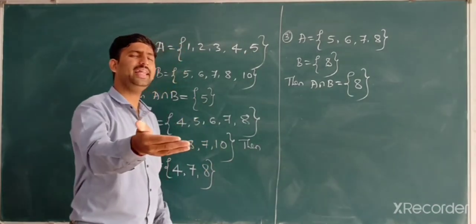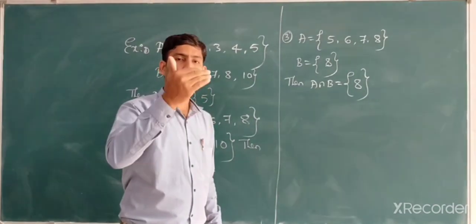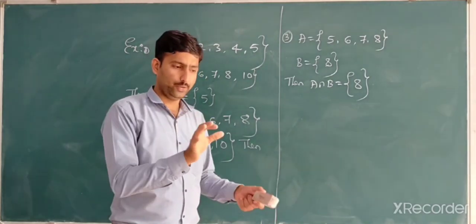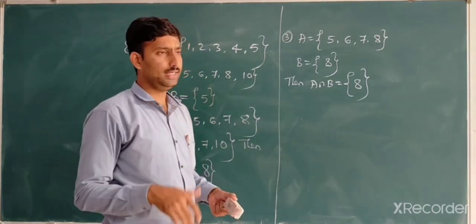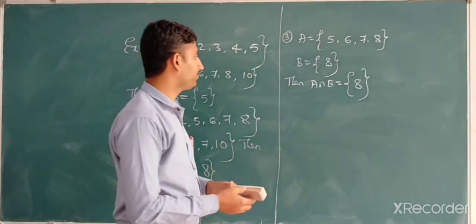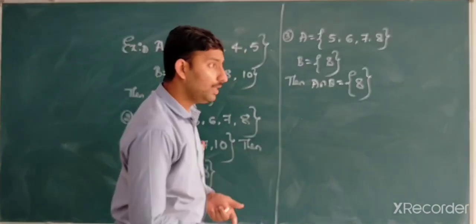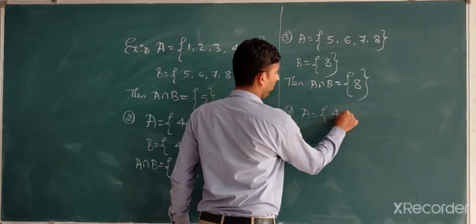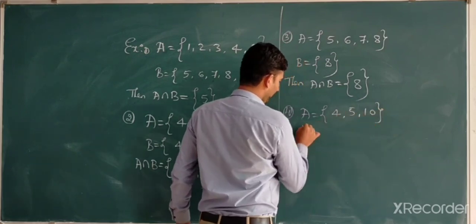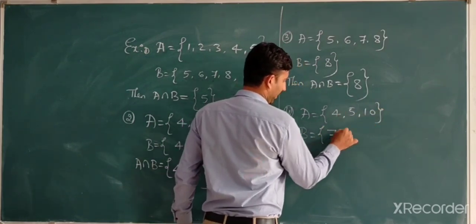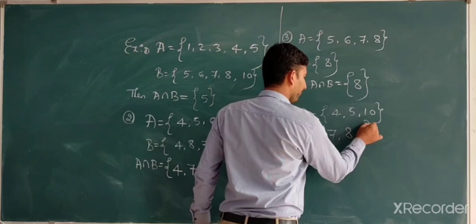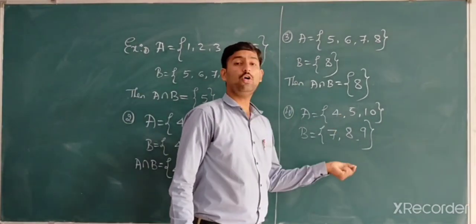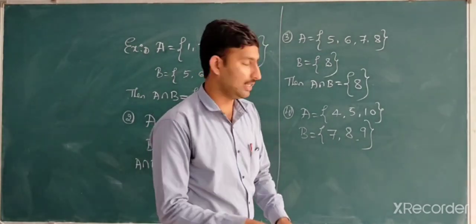If there are n number of sets, for example, A intersection B union A intersection B intersection C. If you have 3 sets, then you take 2 sets first, then the other. Later on we will discuss. Suppose I take one more set. A is equal to 4, 5, 10, and B is equal to 7, 8, 9, correct? So there are elements which are not common. What is the answer?